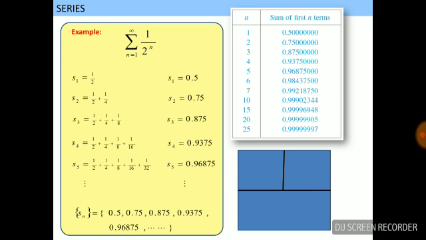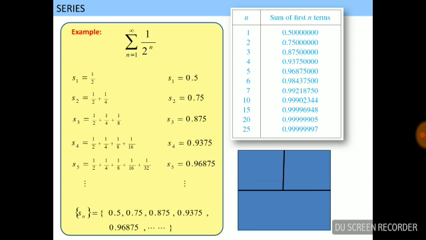If we sum to infinity, it is nearly 1. We can say that we can sum a series up to infinity and it is a finite value. If the value is finite, then the series is convergent. If it is infinite, then the series is divergent.